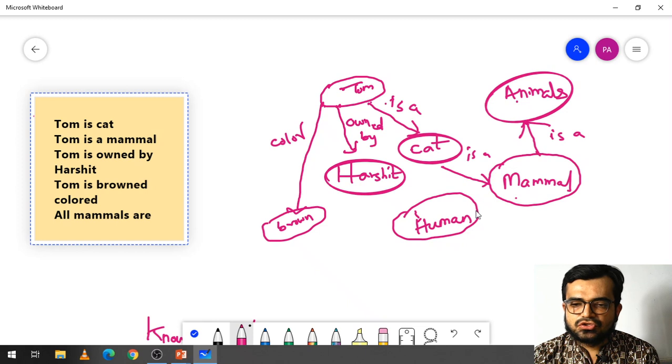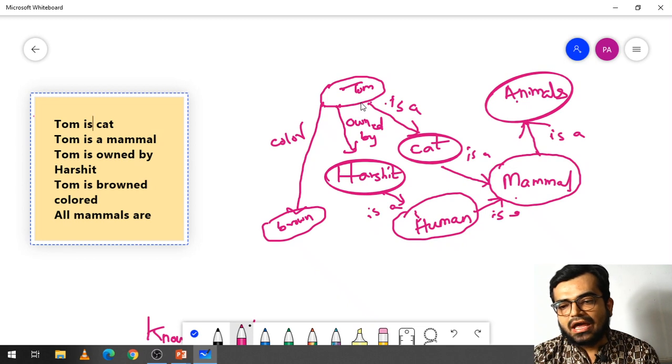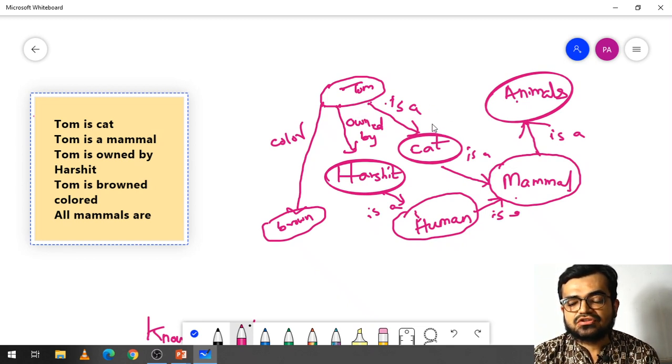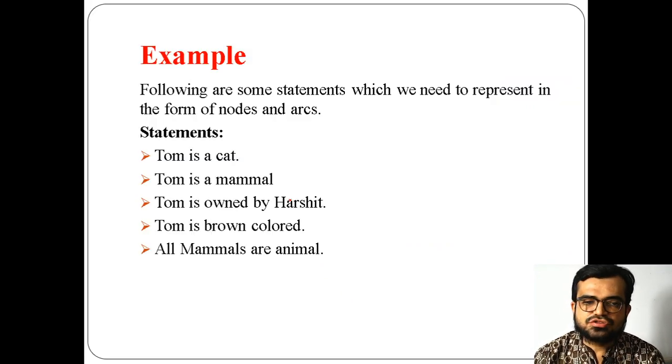now human is a mammal. Now Harshit is a human. So you can elongate this, you can expand this, and it is very easy. That means you can activate the objects based on our requirement. That means spreading of activation of objects will be very easy while performing with semantic networks. Okay, so in this way you can represent the things and it is very easy.